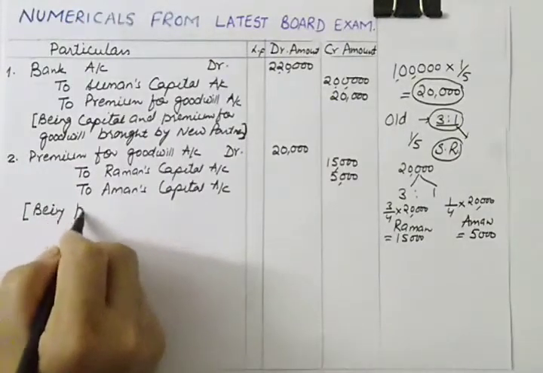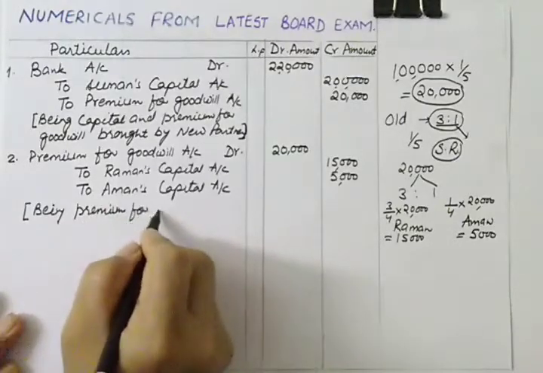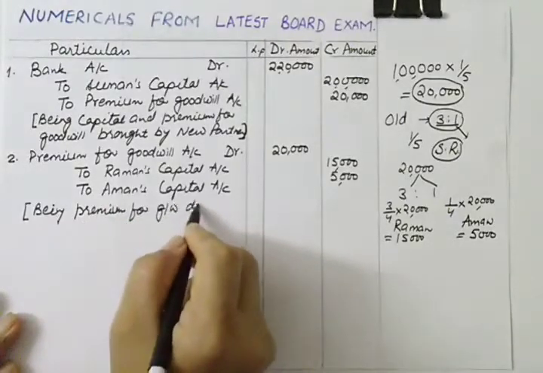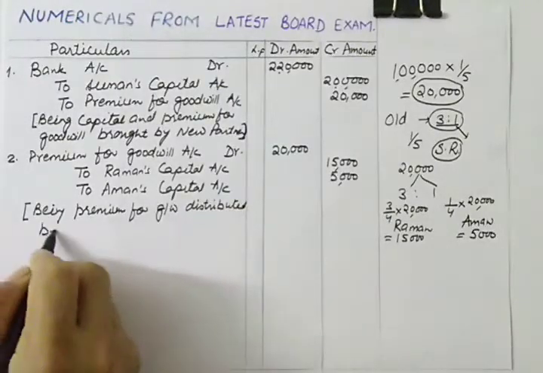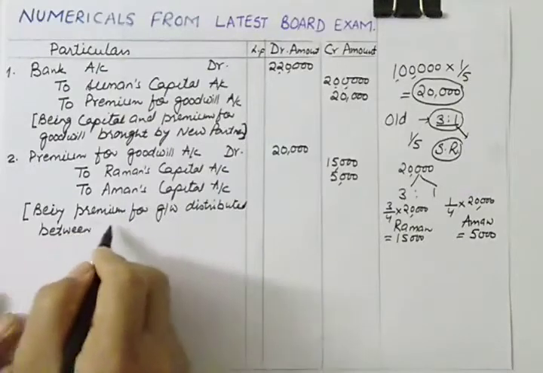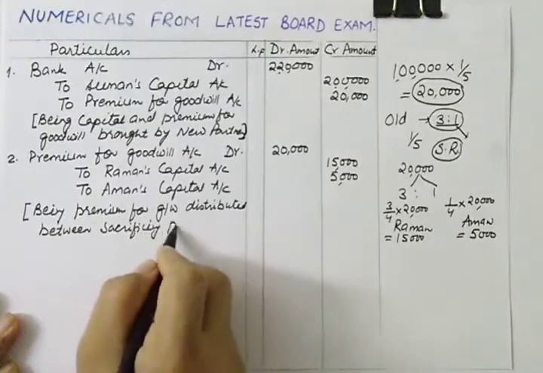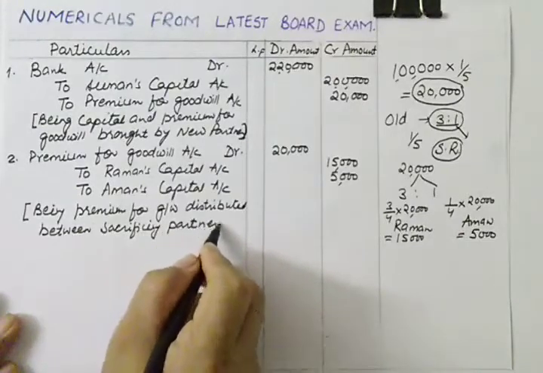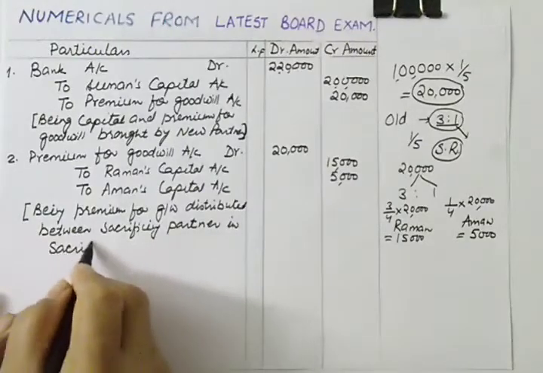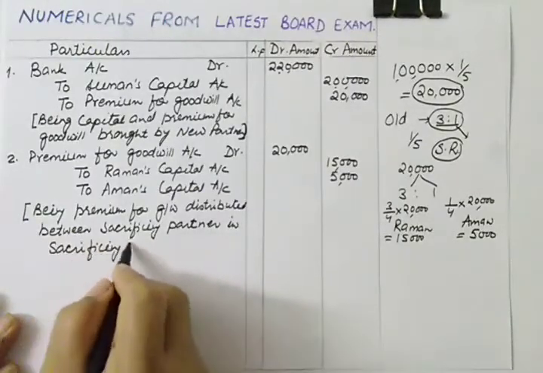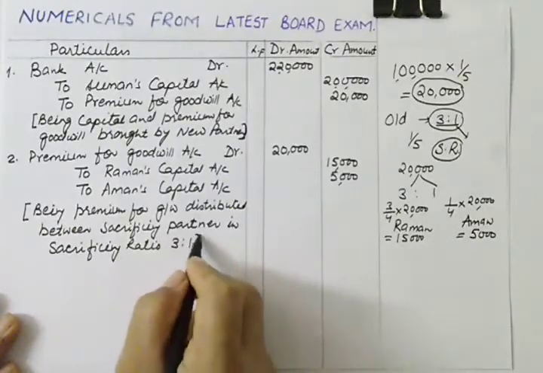Being premium for goodwill distributed between sacrificing partners in the sacrificing ratio. I told you that you need to mention sacrificing ratio in narration also. So which is 3:1.